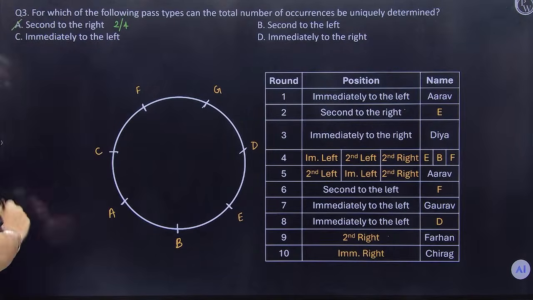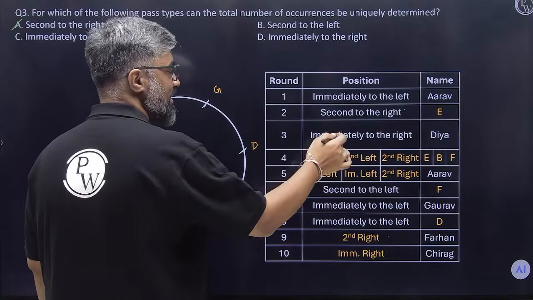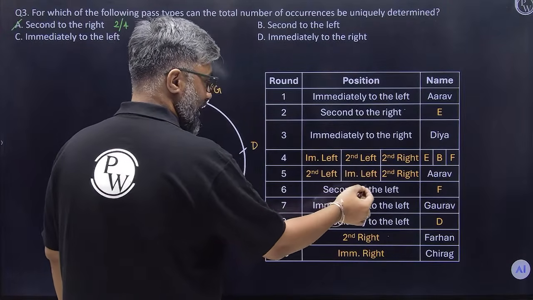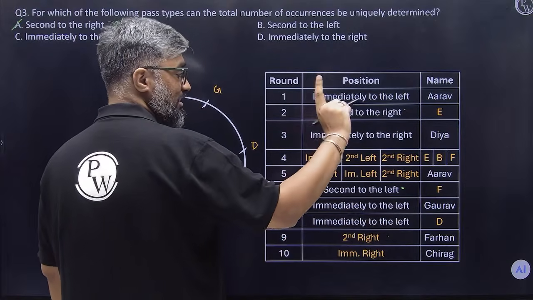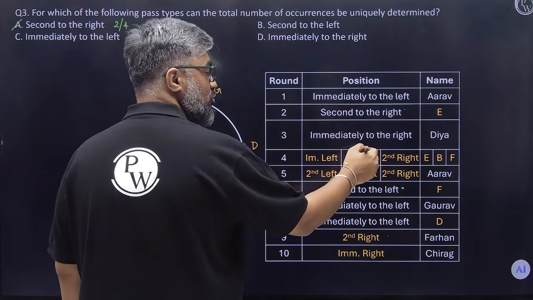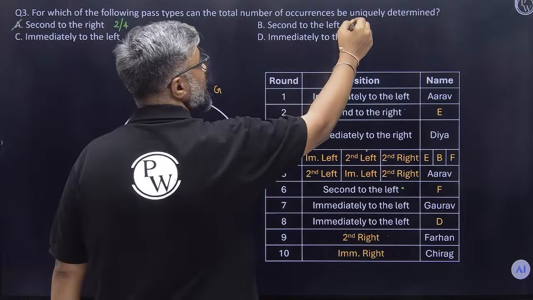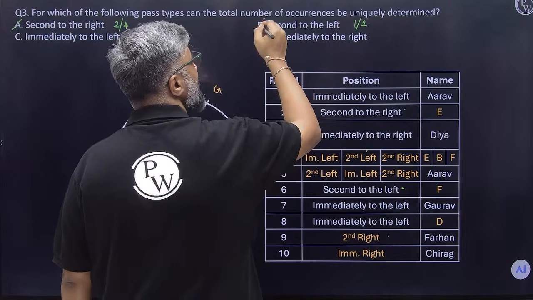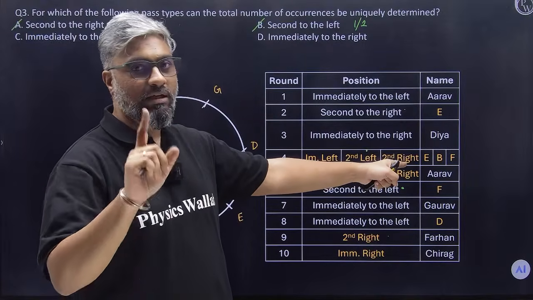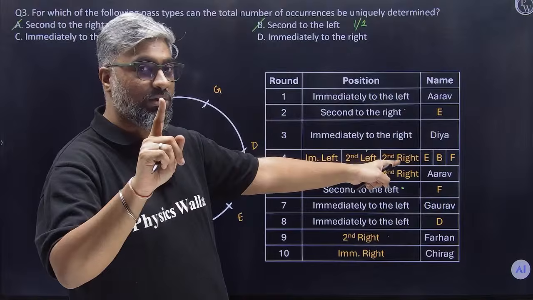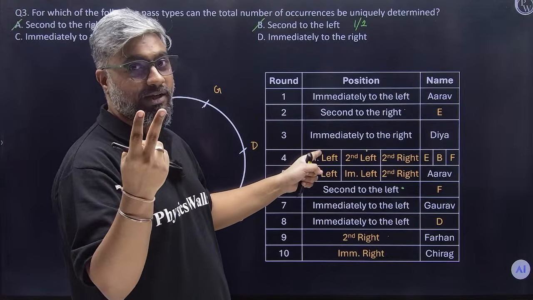It's gone. What about second to the left? Second to the left, I can see once here. That's it. So it's either once or 2 times. So this one is also either once or twice, depending upon the case that we take. If we take this case, there's only one time you're doing second to the left. If it is this, then you're doing 2 times. If this is this, you're doing 2 times again.